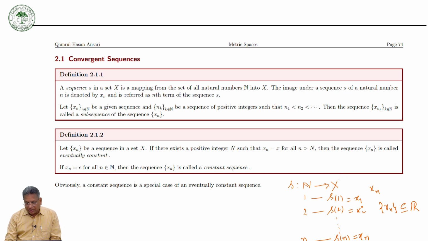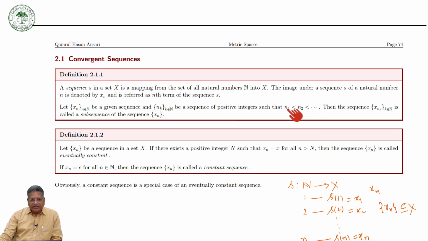Then x1, x2, xn are elements of the set, and here we replace R by X. So this is now a sequence of elements of the set X. Second, we can define the subsequence. Subsequence means, if xn is a sequence and nk is a sequence of positive integers such that n1 is less than n2 and so on.